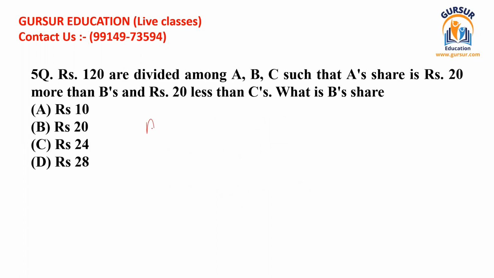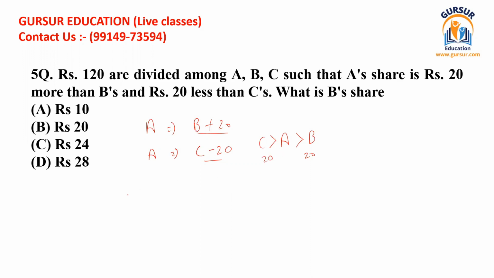So we have been given that A's share is 20 more than B and 20 less than C. So it's more than B and less than C. A's share is greater than B by 20 and lesser than C by 20.